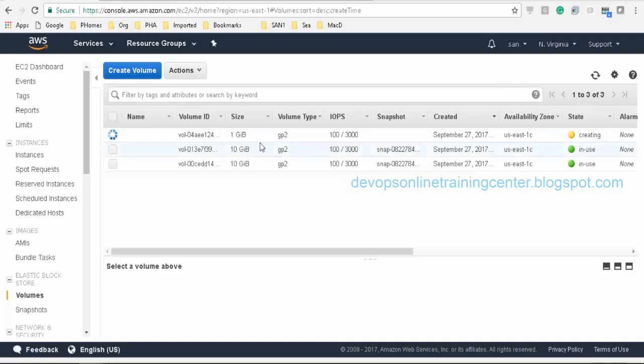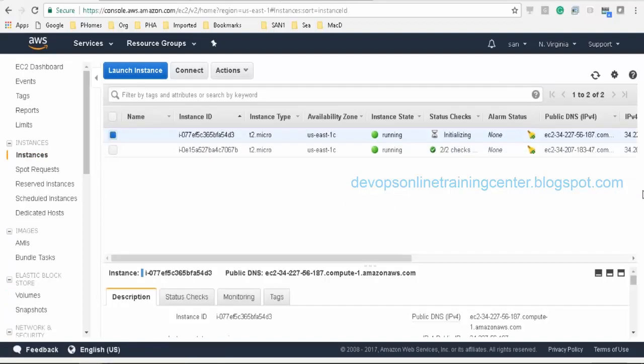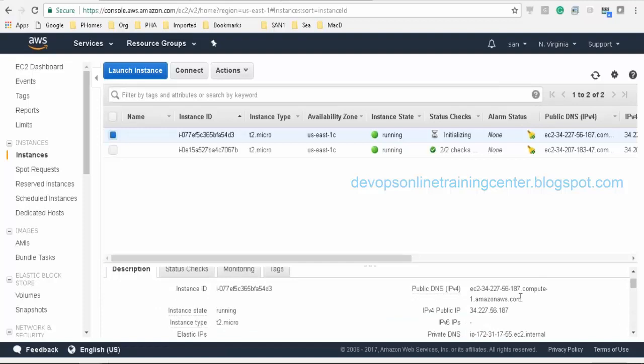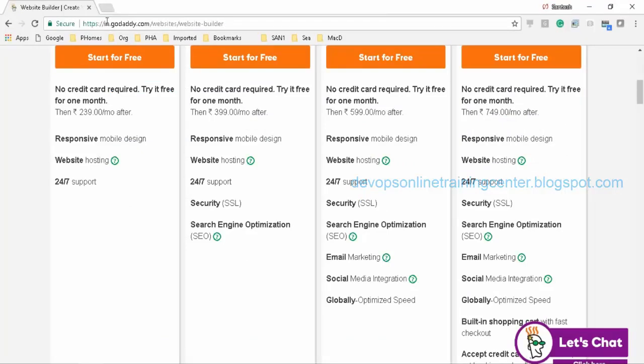Okay, so this should create a new volume. Before that, let me try to log into another machine as well and see if it has HTTPD installed. So let me directly go to this IP and try to access. If HTTPD is installed successfully, it should show a message here on the URL. Let us see if this gets executed.